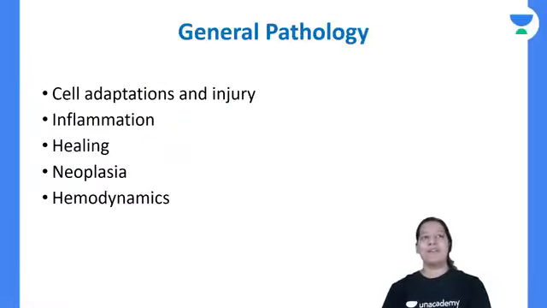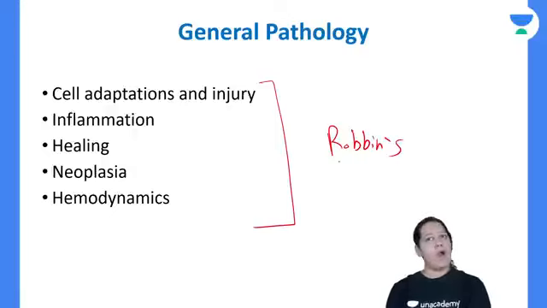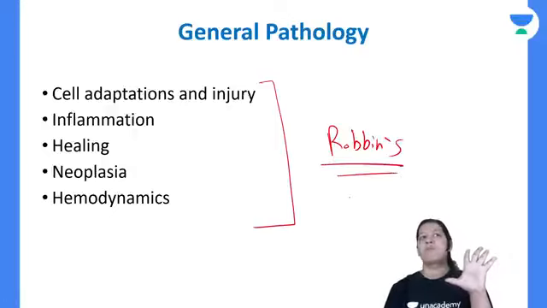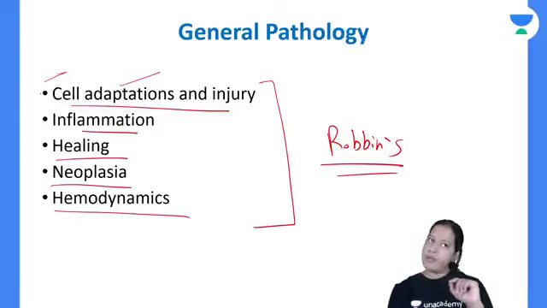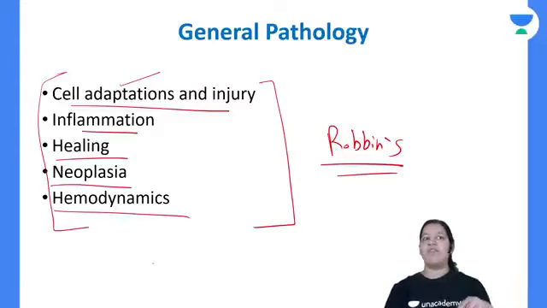Anyways, so general pathology, I will start. In general pathology, these are the 5 chapters that you must read from Robbins. There is no escape. You have to cover these 5 first chapters from Robbins out of the 10. So cell adaptation and injury, today I am going to start this chapter. Then inflammation, then healing, then neoplasia, then hemodynamics. I will go in this sequence only. So I will teach you these 5 chapters in this sequence. In the subsequent days, in the next week, I guess I will cover all this, right?